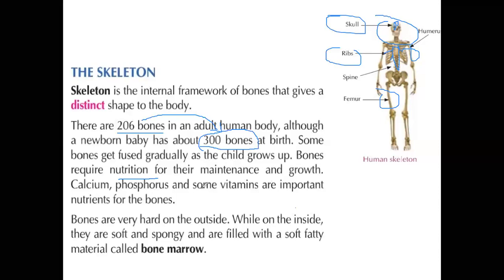The composition of the bones is also calcium phosphate. That is why the bones contain calcium, phosphorus, and some vitamins, which are important nutrients for the bones. Totally, the major composition of bone is calcium. That is why calcium is required. Calcium, phosphorus, these kinds of minerals are also required.